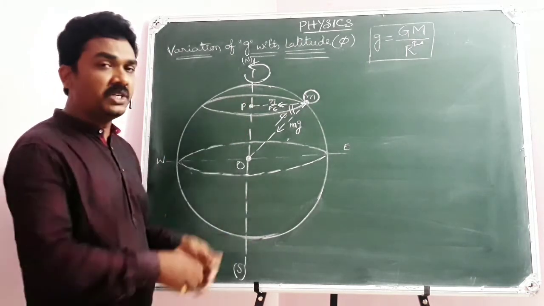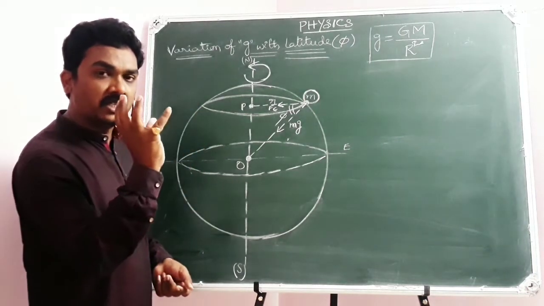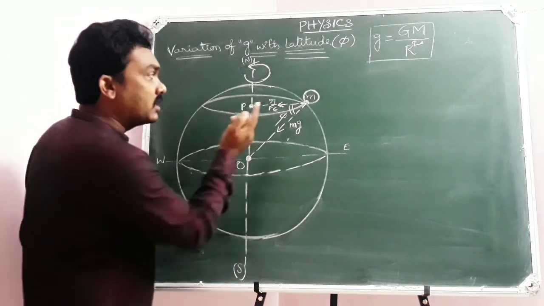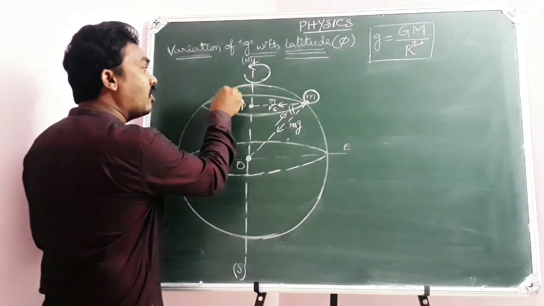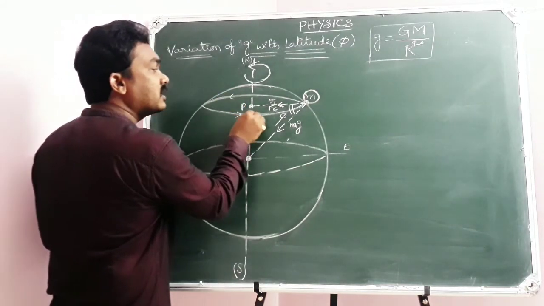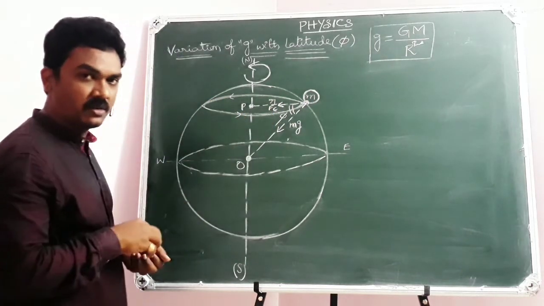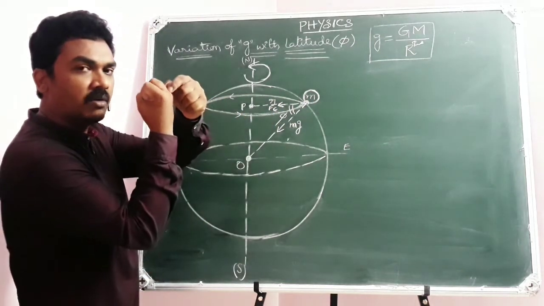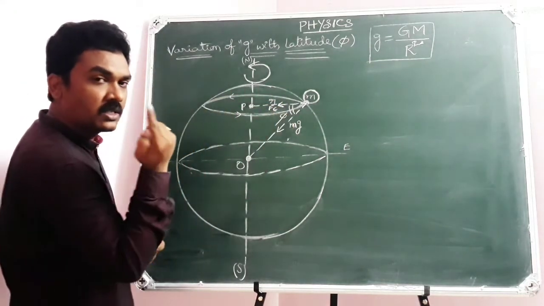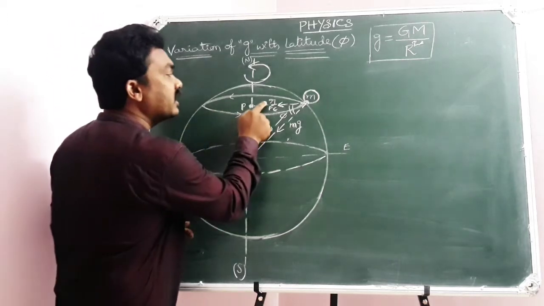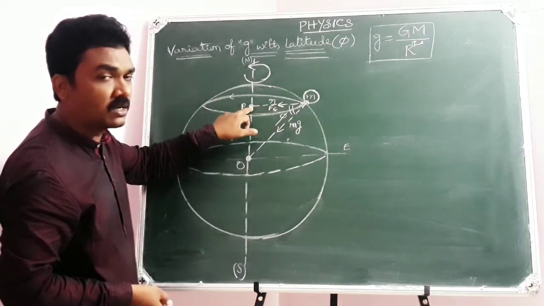So when Earth is rotating around its own axis, I repeat, when Earth is rotating around its own axis, the mass that is placed on the Earth will execute its motion along with the Earth, but along a circular track whose radius is smaller. Hope you got the logic. When Earth is rotating around its own axis, the mass that is placed on the Earth will execute circular motion whose radius is r. Then my mass will experience a centripetal force towards the center of the circular path.